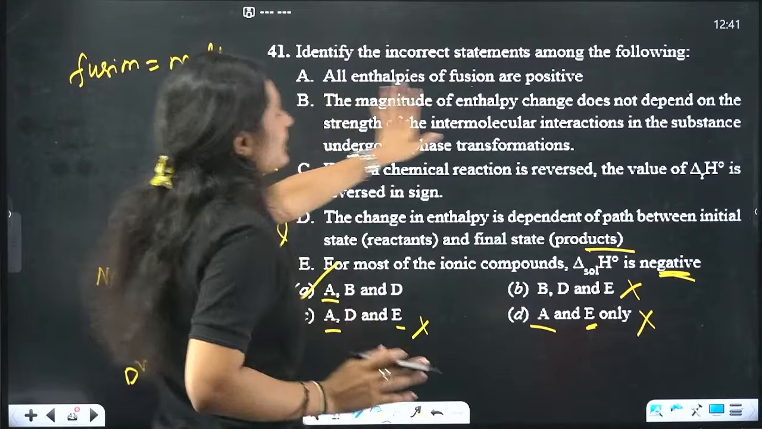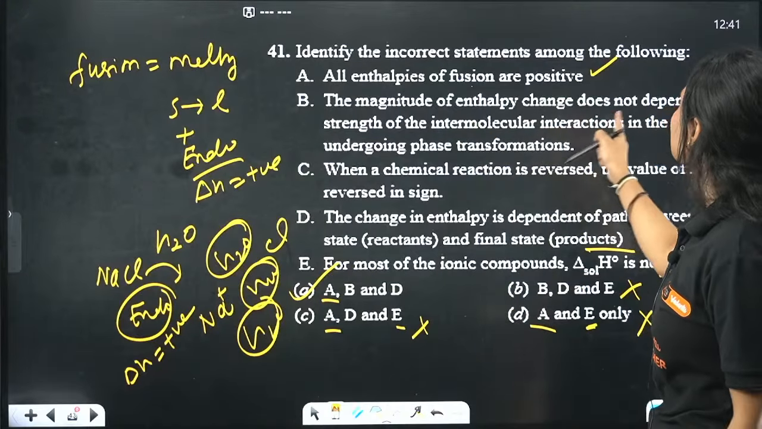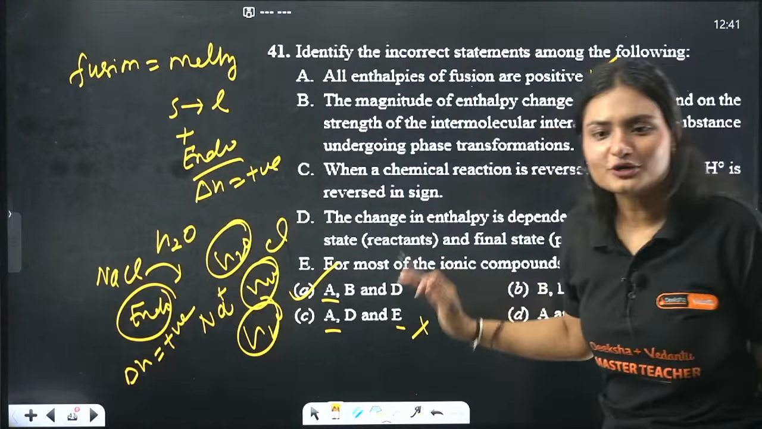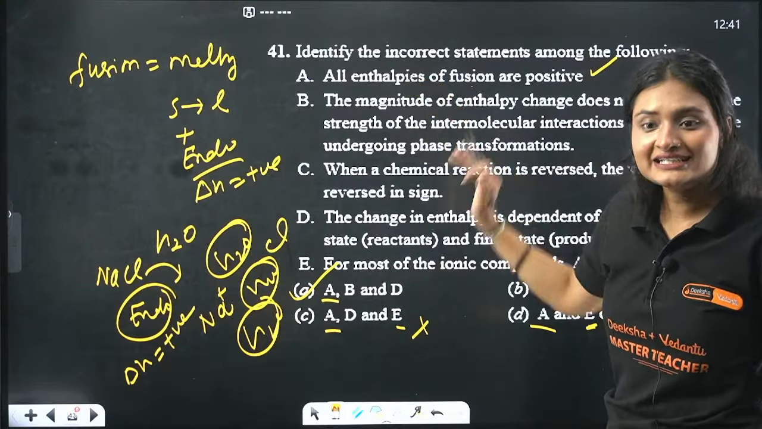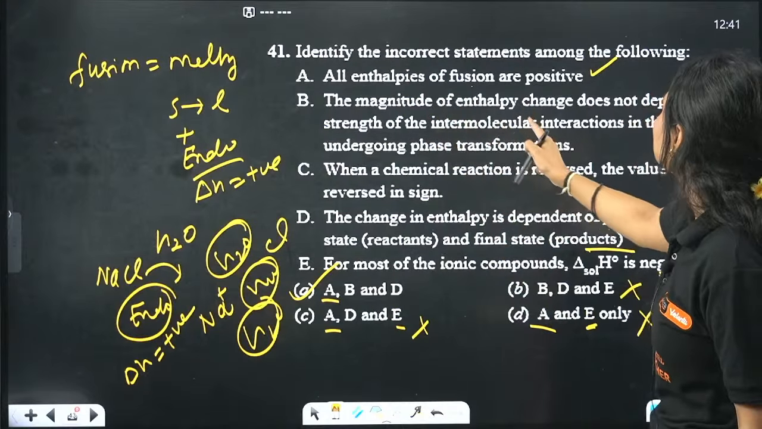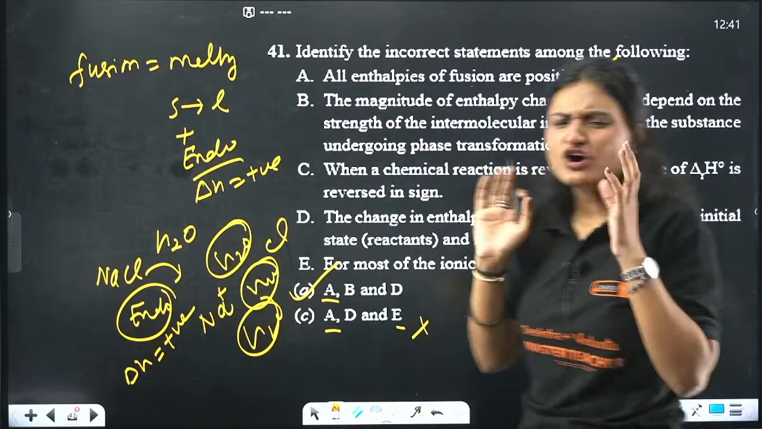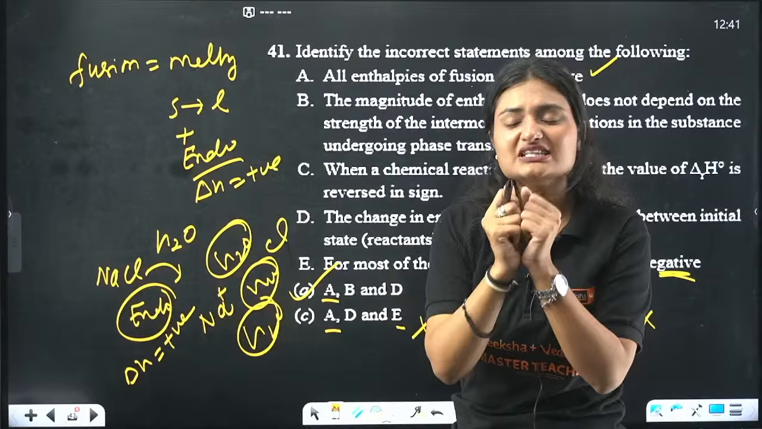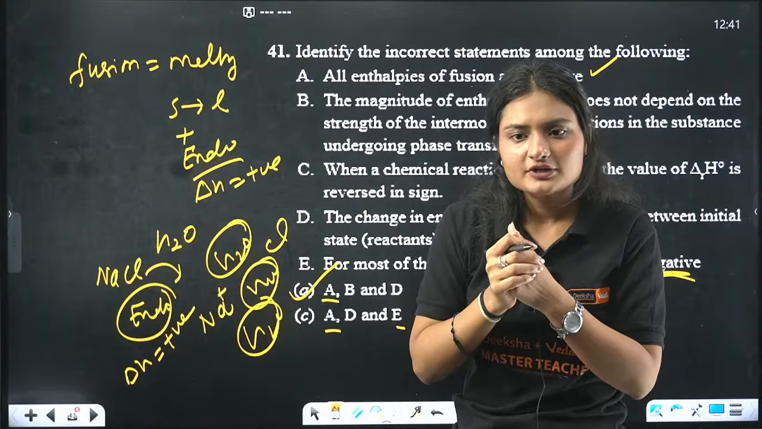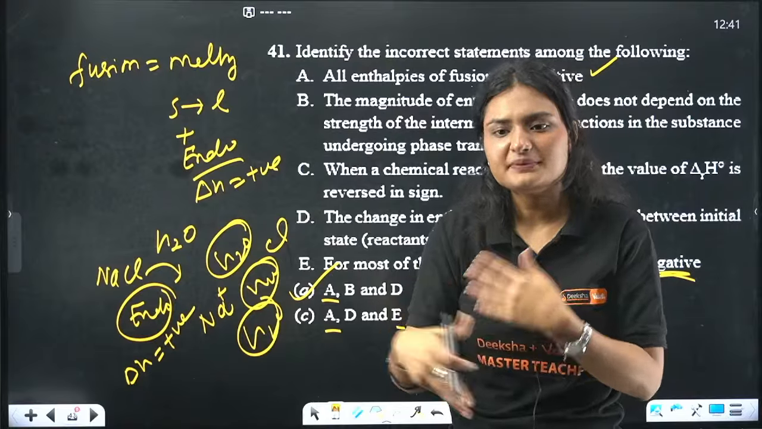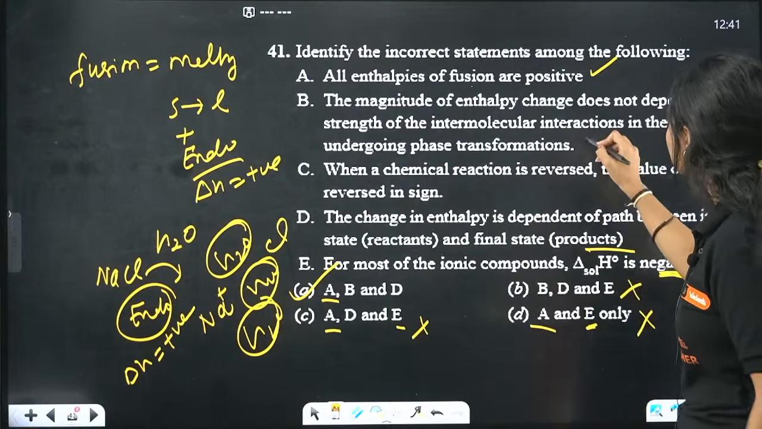Okay. Enthalpies of fusion are positive. Correct statement. But you know how to approach these questions now, right? But read the questions, obviously, that is the first. I didn't read it properly. The magnitude of enthalpy change does not depend on the strength of intermolecular interaction in the substances. Obviously, it depends. If the strength is really strong, you'll need to give too much energy, endothermic. Obviously, the magnitude of enthalpy change will change. So this is incorrect.